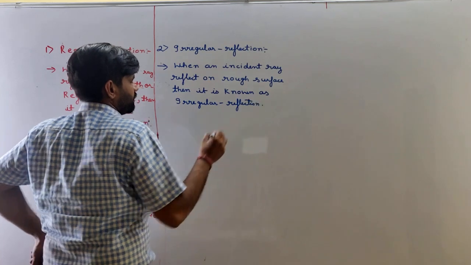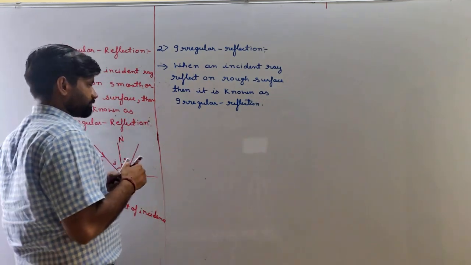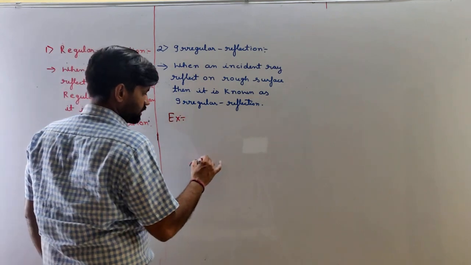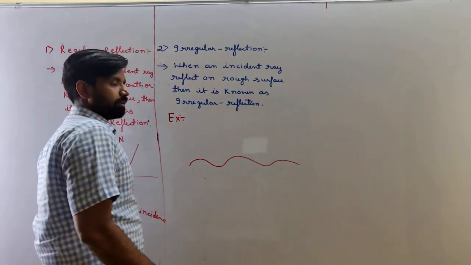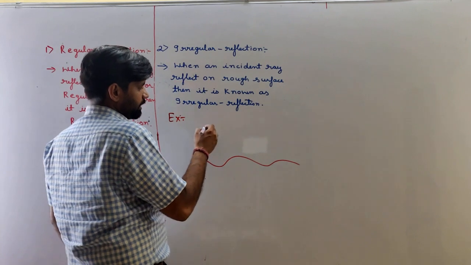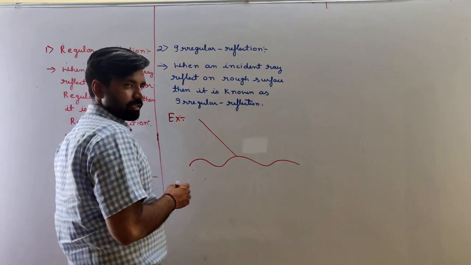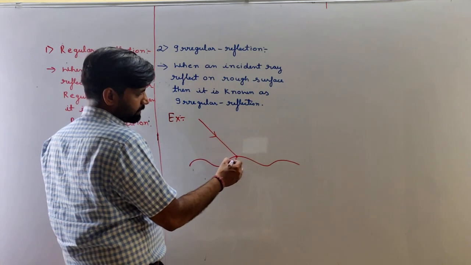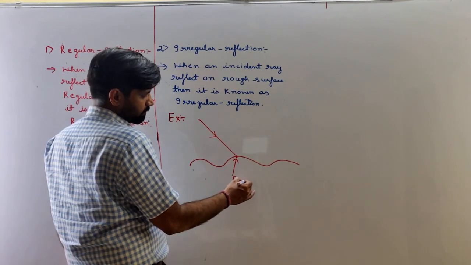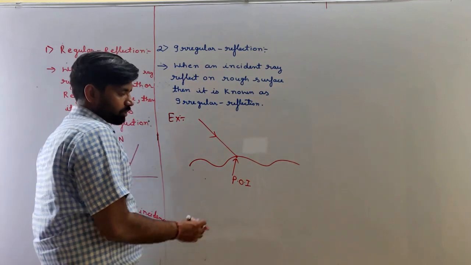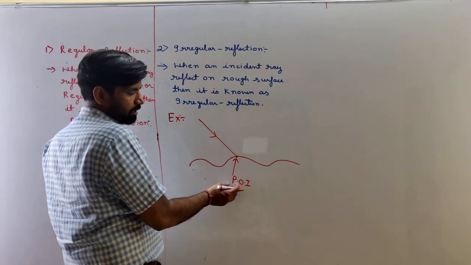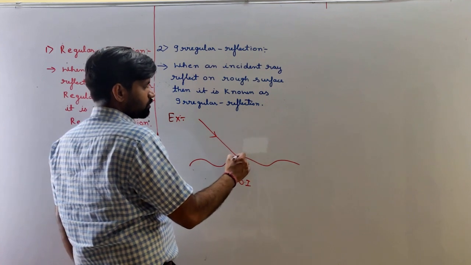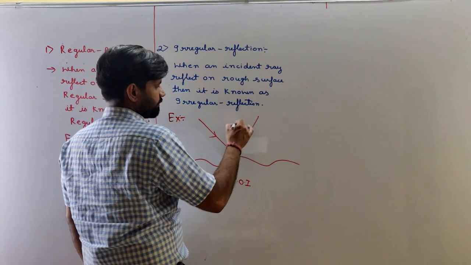Okay, so let's suppose an example. This is an irregular surface, or we can say this is a rough surface. If an incident ray is incident on this point, this is known as the point of incidence, in short we can call it P.O.I. So we have to draw a normal.